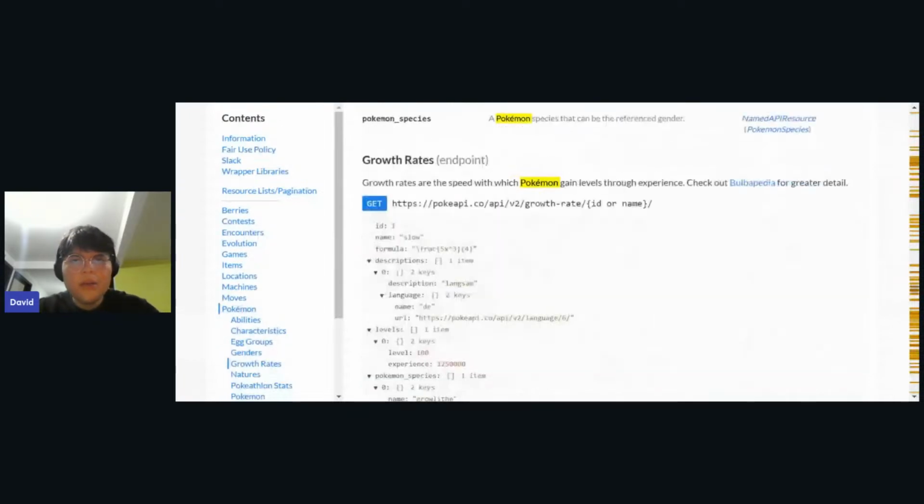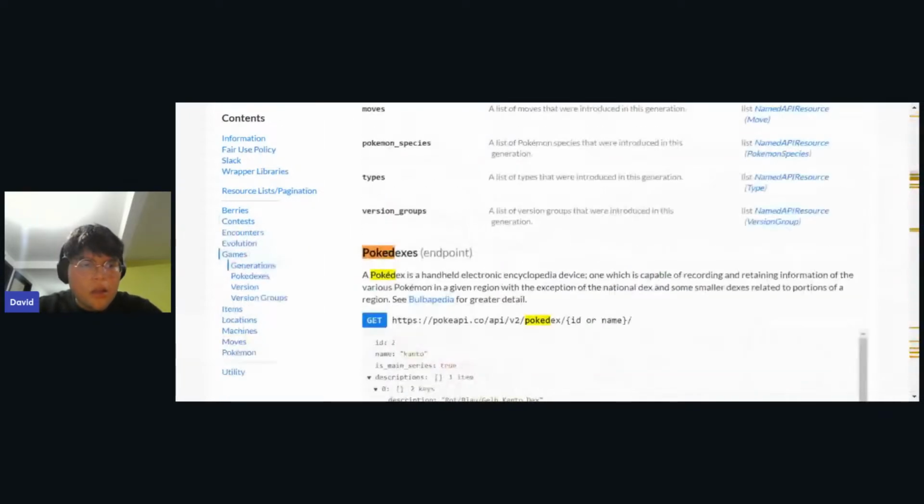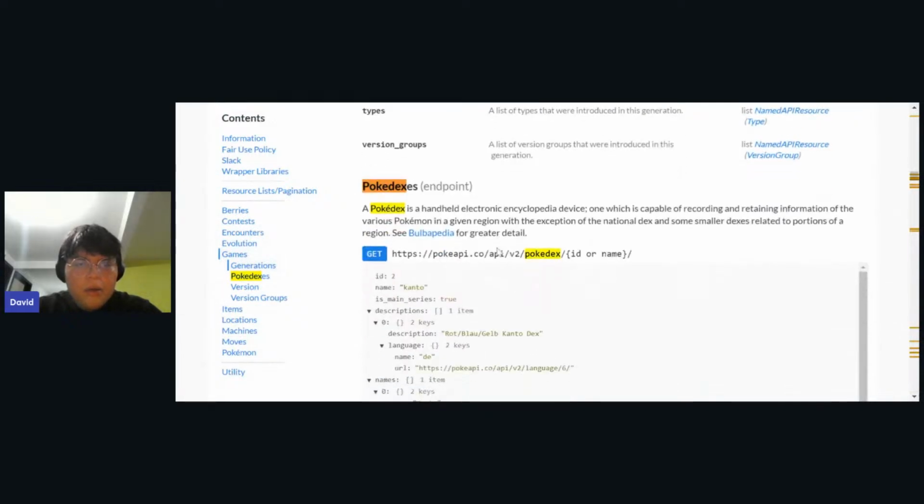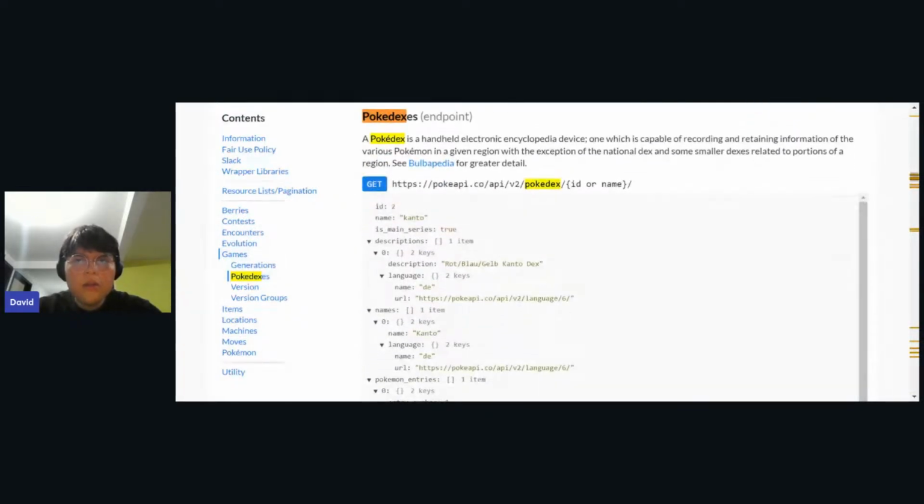Pokedex ID or name. Search Pokemon by their Pokedex number, Pokemon API. Pokemon search, Pokemon API documentation, how to search Pokemon. Poke API, Pokemon species. Oh yeah. Okay, so looks like we can use just Pokemon species.